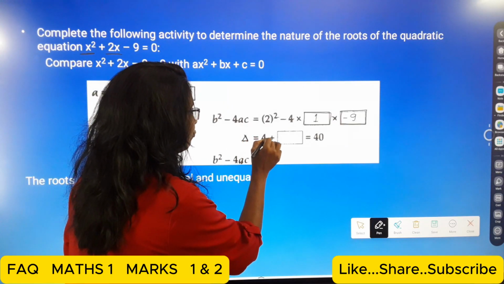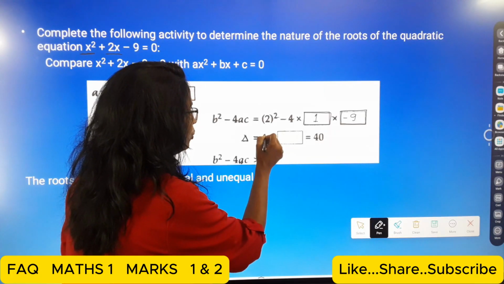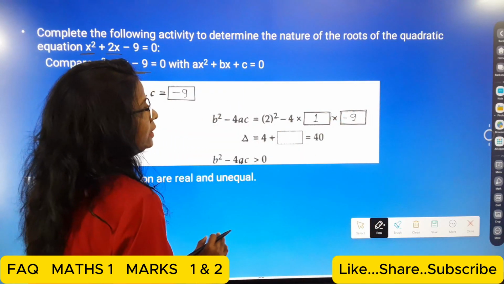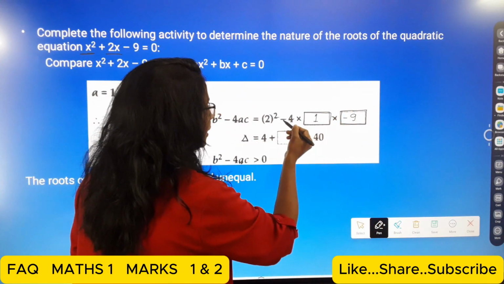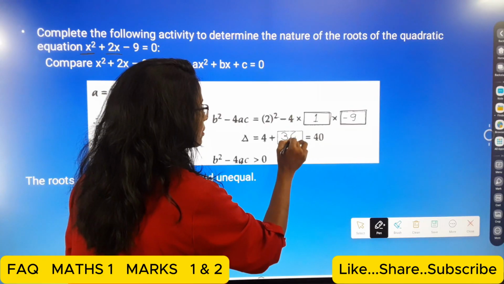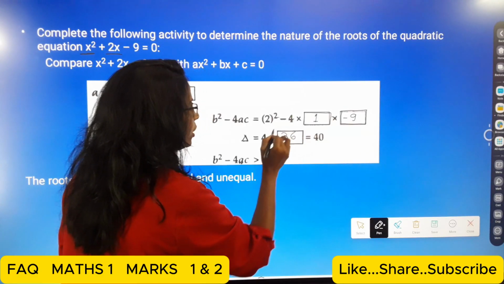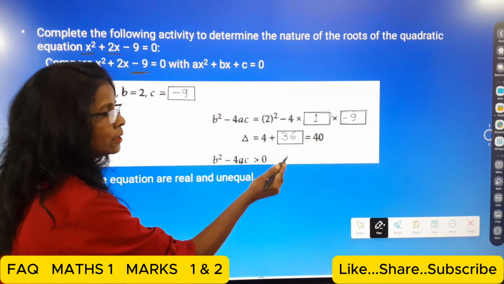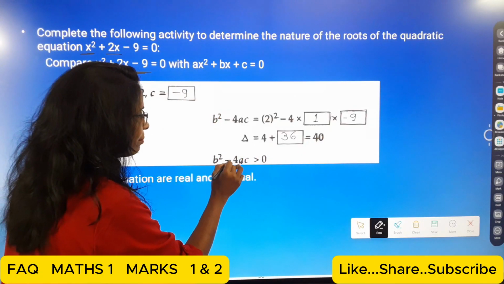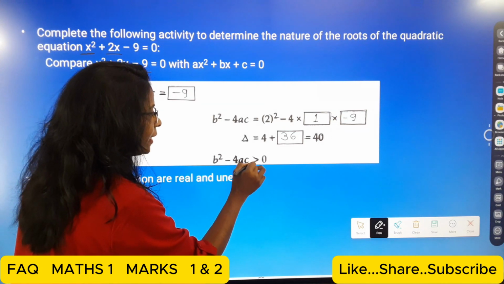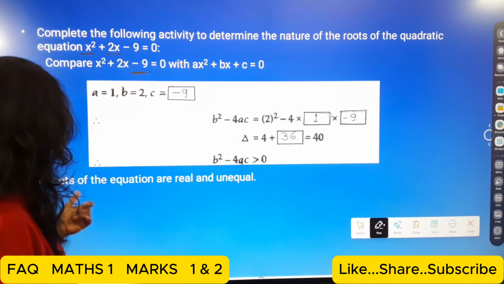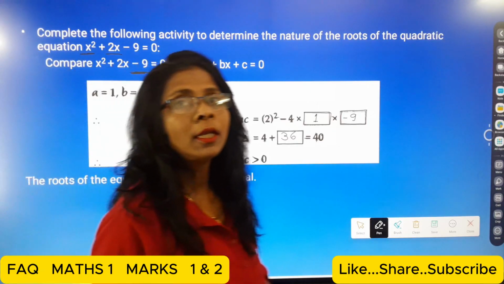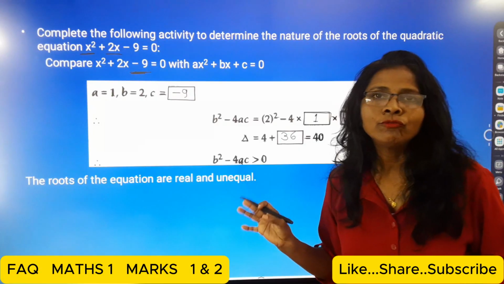So it is 4 plus 36, since minus times minus 36 is positive 36. 4 plus 36 is equal to 40. So the value of delta is 40, which means b square minus 4ac is greater than 0. As it is greater than 0, the roots of the equation are real and unequal. This is the nature of the roots.